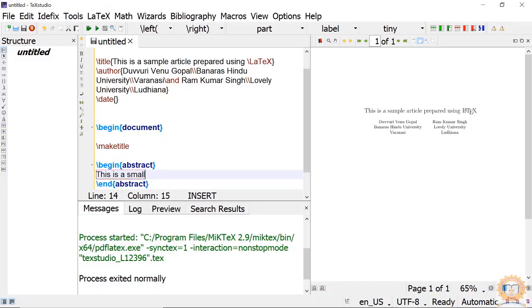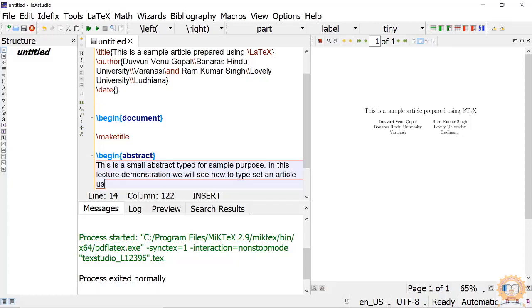This is a small abstract typed for sample purpose. Okay, like this.